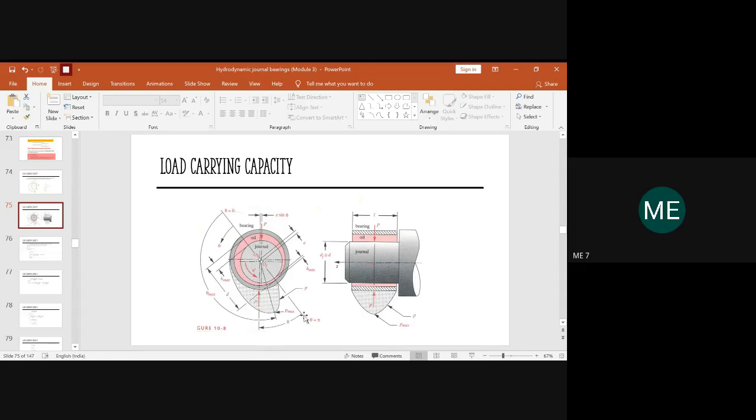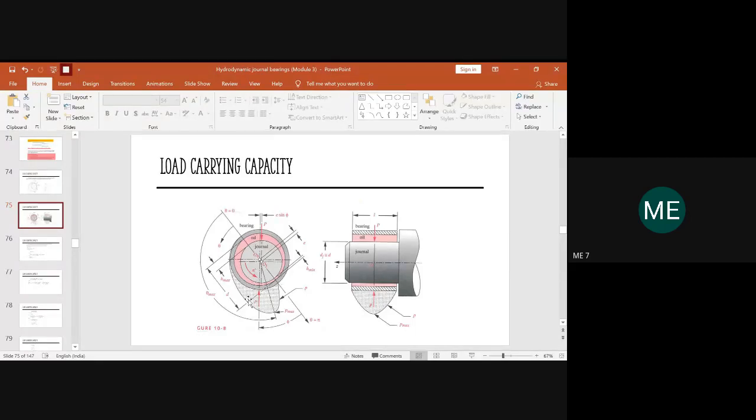So even if you have a value of phi where the pressure will be, this is the direction in which the oil will be injected. Sometimes the oil inlet could be inclined at some angle based on the reference you are taking. So the angle of inclination of the oil inlet also will be given. We have the minimum oil film thickness and maximum oil film thickness. So this is our H max and this is our H minimum, which we usually determine in the previous class.